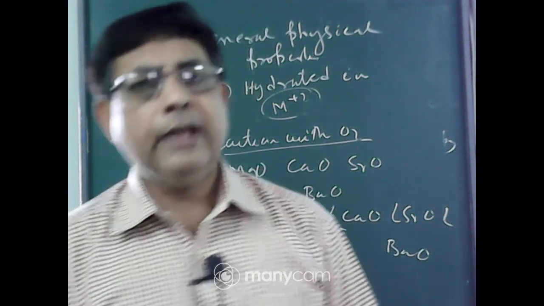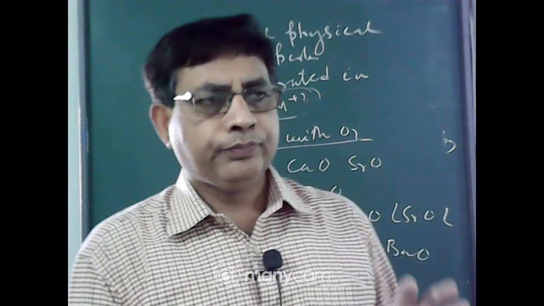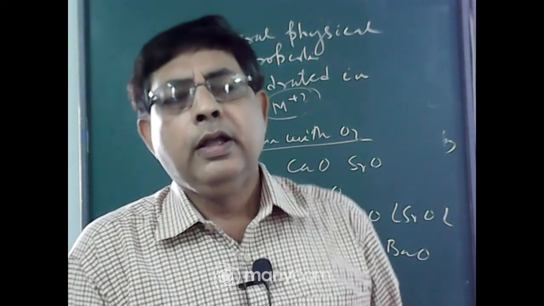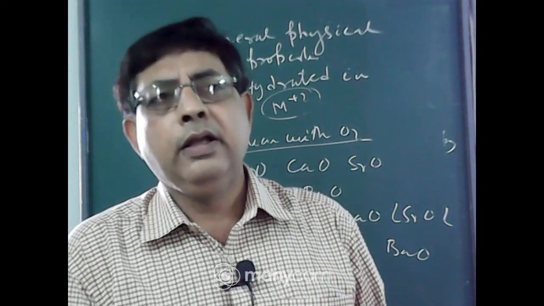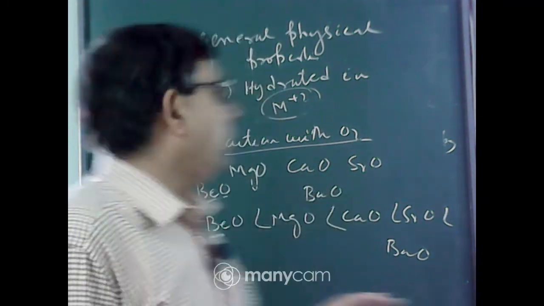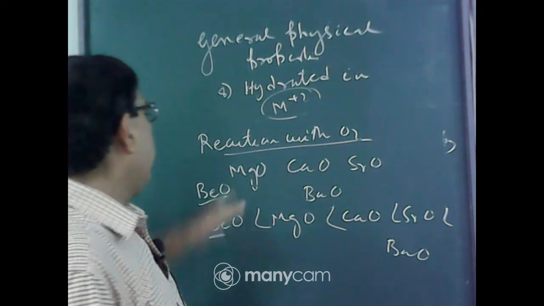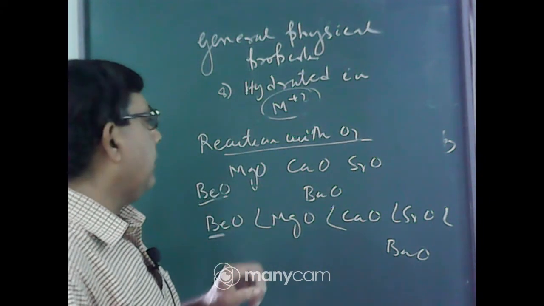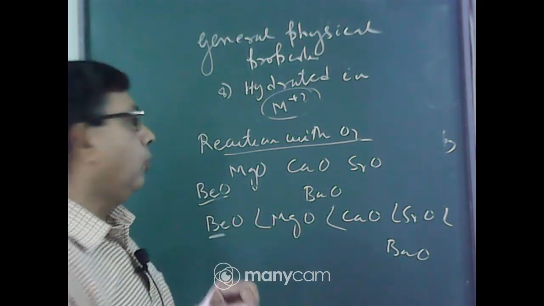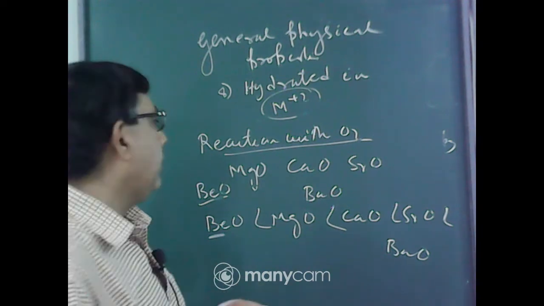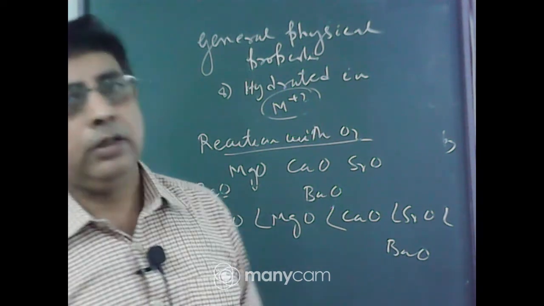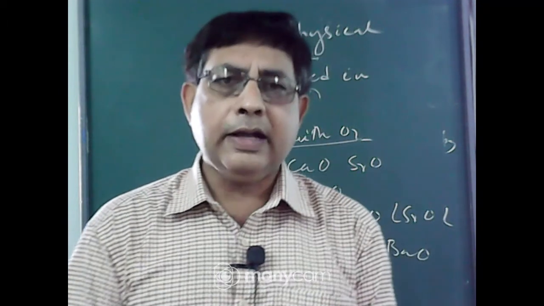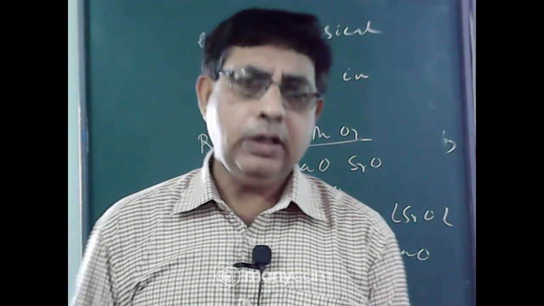So all alkaline earth metals form oxides. These bivalent metals form bipositive ions in the formation of oxide, and these oxides are basic in nature. They are sparingly soluble, and the solubility of the oxides increases down the group. Beryllium oxide and magnesium oxide are almost insoluble, but calcium oxide is slightly soluble, and barium oxide is more soluble, forming calcium hydroxide, strontium hydroxide or barium hydroxide. The basic and ionic character of the oxides increases down the group.